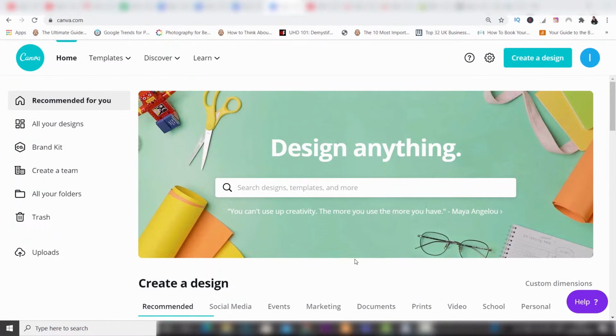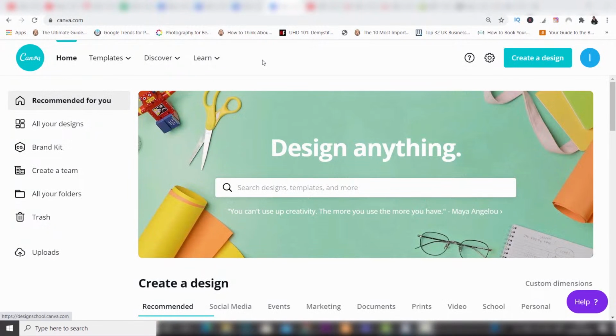Now, Canva comes in two accounts. You can get this free and you can get this paid. Now, the good news is for people who are on a bit of a budget at the moment, the free account is really capable, which means that you have a lot of design options at your fingertips. And this means that you're not really held back too much just because you're not paying. But of course, like every single program out there, you have a paid option as well. And this is the one which I use. And I love the paid option simply because you can do absolutely everything you can think of on it, and you have access to all that Canva offers.